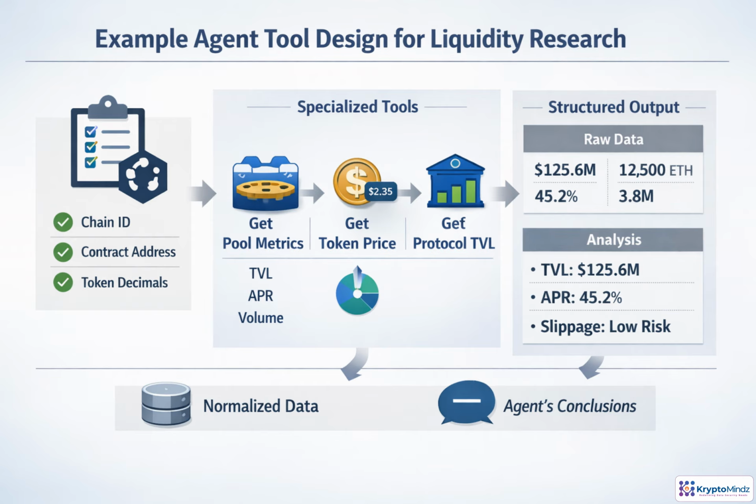For liquidity research, avoid giving the agent open-ended blockchain access. Give it narrow tools, such as pool metrics, token price, and protocol TVL. Each tool should validate chain ID, addresses, decimals, and supported protocols. It returns normalized fields like TVL, APR, volume, reserves, and timestamps. The agent then explains the meaning without inventing the underlying calculations.